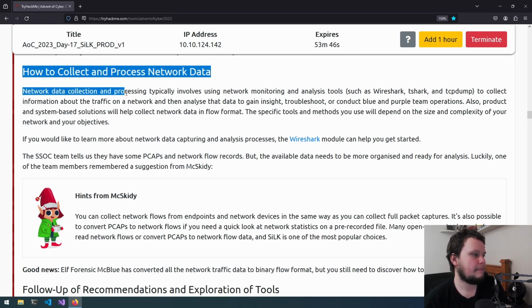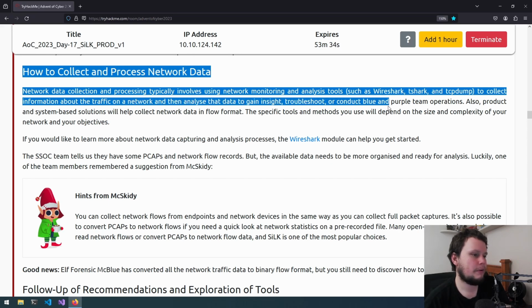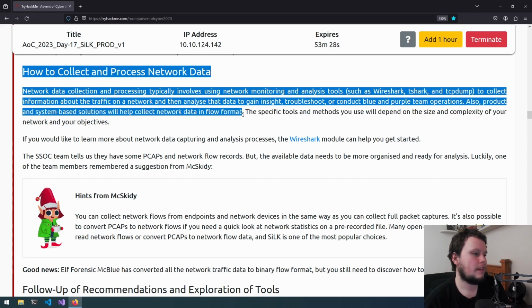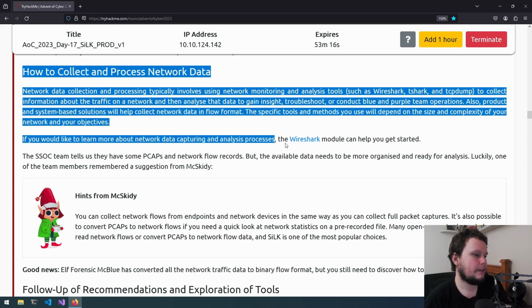Network data collection and processing typically involves using network monitoring and analysis tools, such as Wireshark, TShark, and tcpdump, to collect information about the traffic on a network and then analyze that data to gain insight, troubleshoot, or conduct blue and purple team operations. Also, product and system-based solutions will help collect network data in flow format. The specific tools and methods you will use will depend on the size and complexity of your network and your objectives. If you would like to learn more about the network data capturing and analysis processes, the Wireshark module can help you get started.